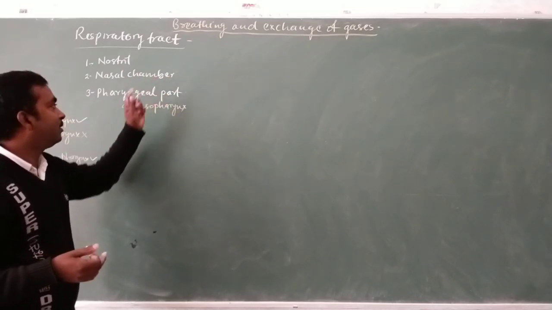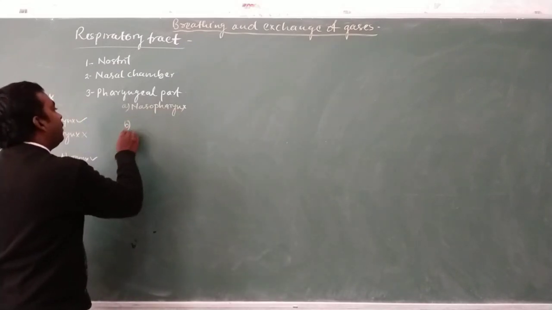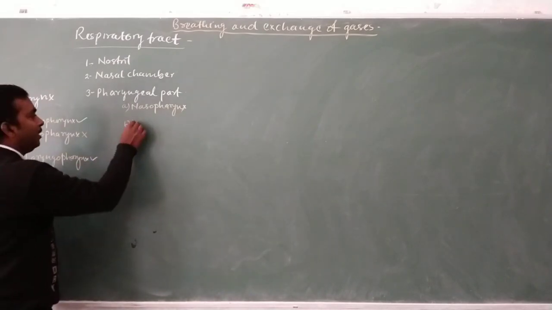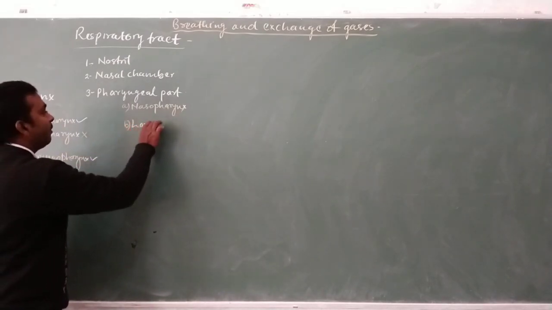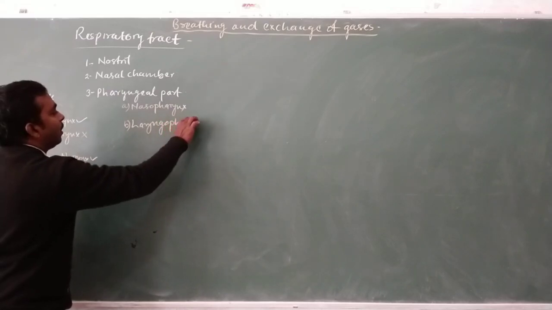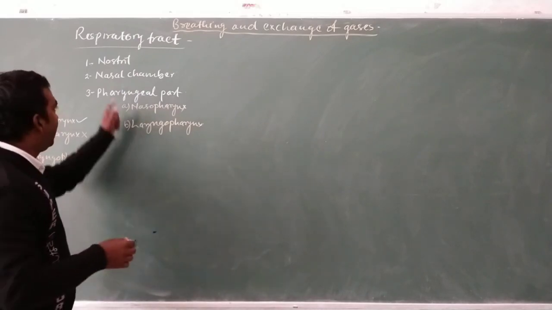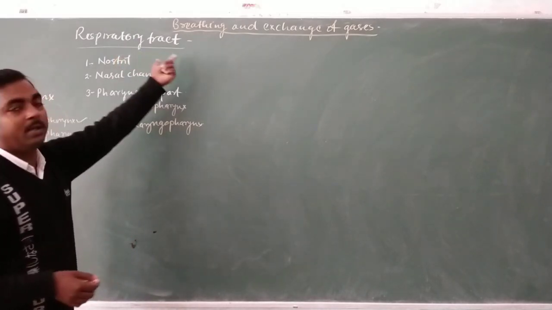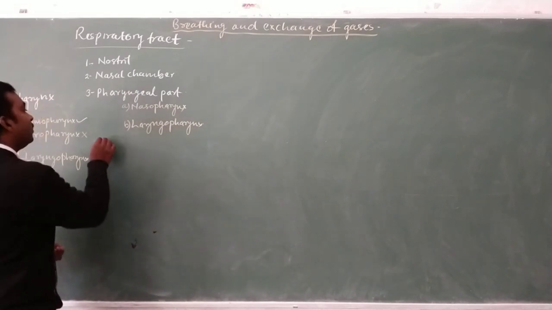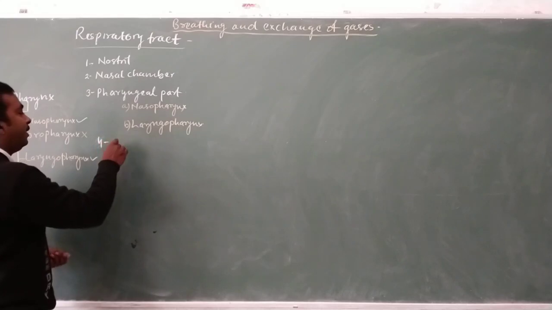The second, after the nasopharynx, is the laryngopharynx, which is the lower part of the pharynx in the respiratory tract. Now after the pharynx, there is the other part of the respiratory tract.